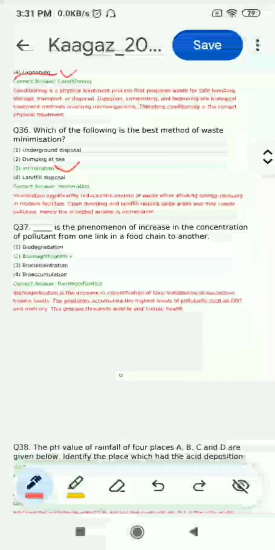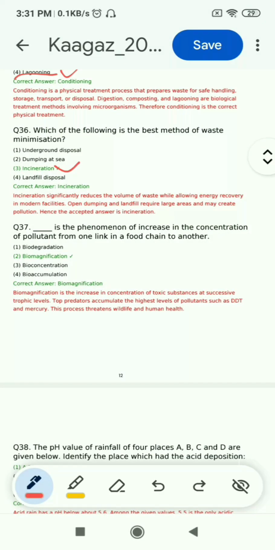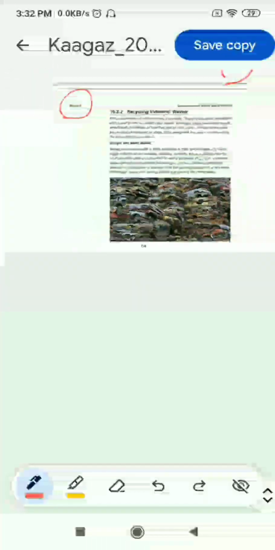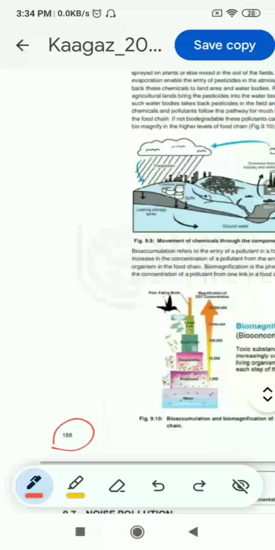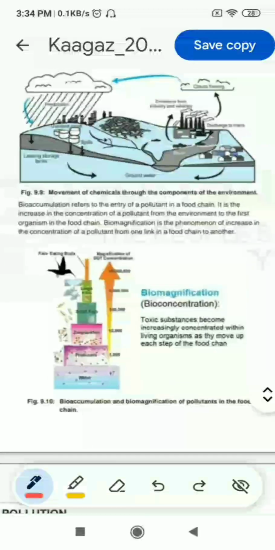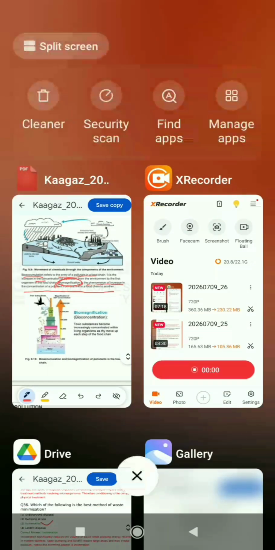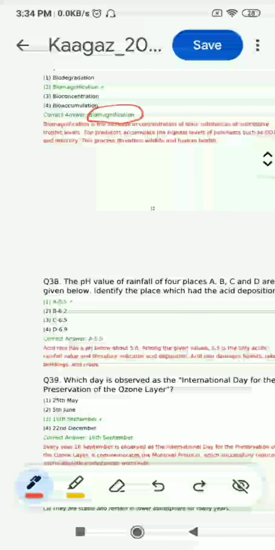Now question 37, dash is the phenomenon of increase in the concentration of pollutant from one link in a food chain to another, and options are biodegradation, biomagnification, bioconcentration, bioaccumulation, and the correct answer is biomagnification. And this answer you can find on page number 188 of block 3. You can see here bioaccumulation refers to the entry of pollutant in a food chain, and biomagnification is the phenomenon of increase in the concentration of a pollutant from one link in a food chain to another. So biomagnification is the answer. Okay, so biomagnification, option 2 is correct.